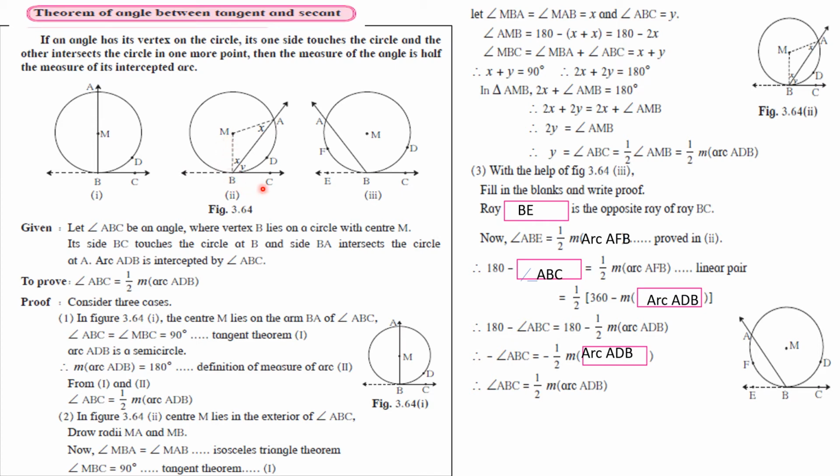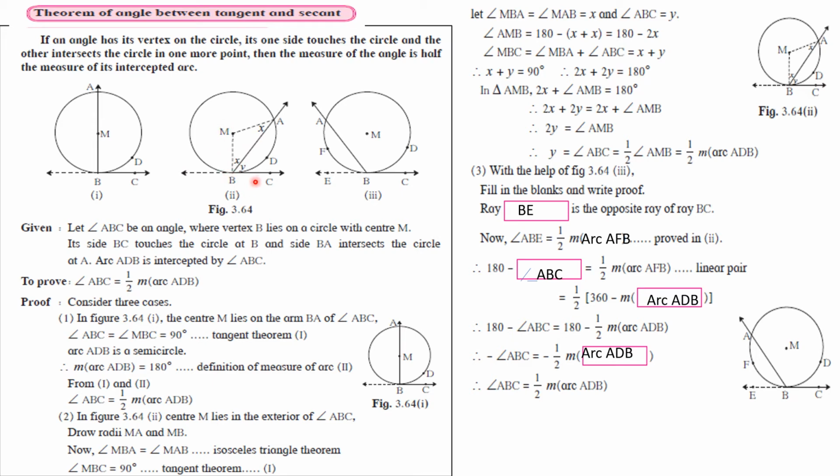Measure angle MBC is 90 degrees. Measure of angle MBA is equal to measure of angle MAB is equal to x degrees. Measure of angle ABC is y degrees. Angle AMB is equal to 180 minus x plus x, that is 180 minus 2x degrees.